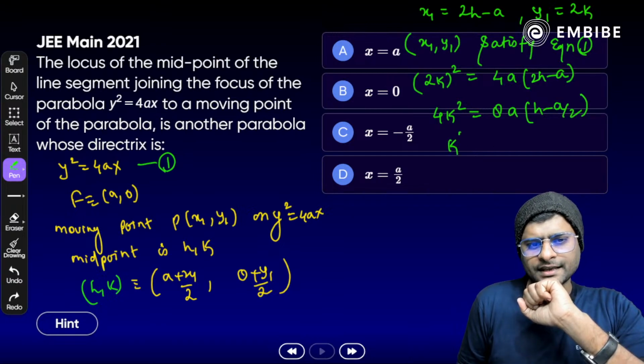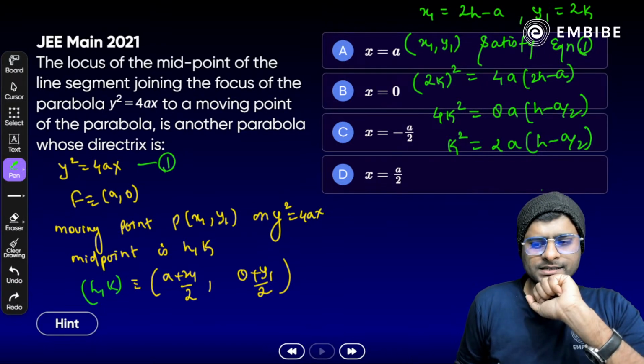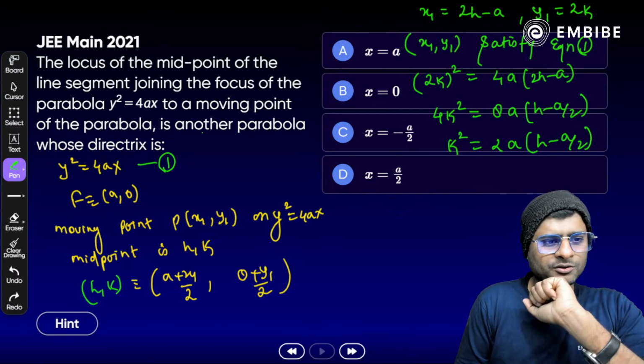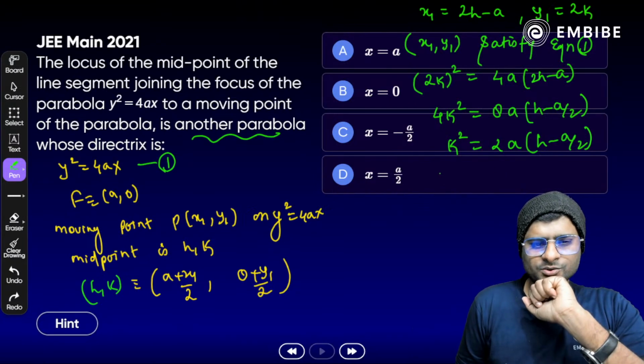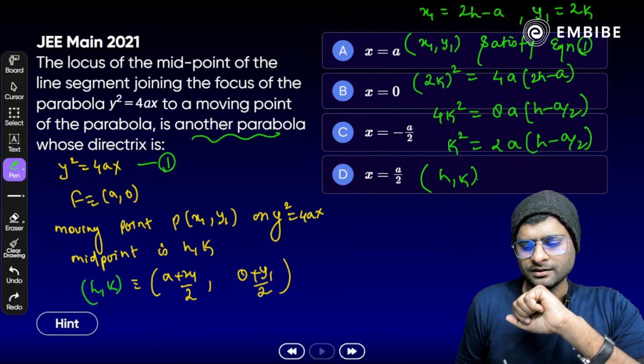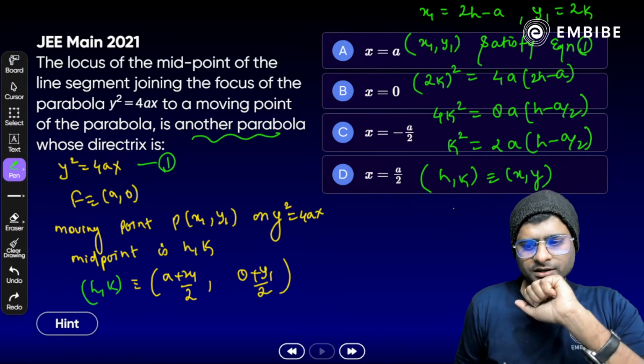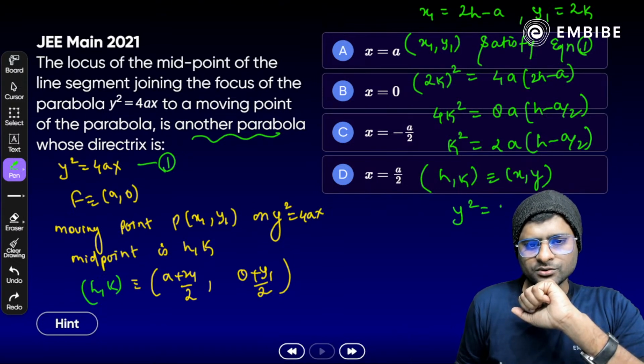Or k square is equal to 2a (h minus a by 2). Now find the locus, which should be another parabola. So replacing (h, k) by (x, y), we get y square is equal to 2a (x minus a by 2).